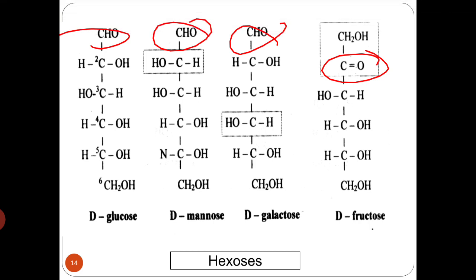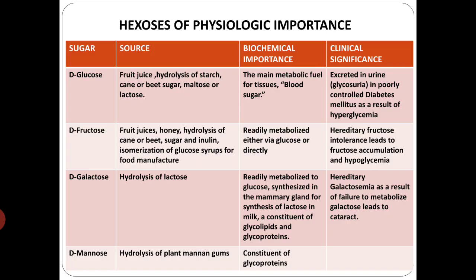So here you can see there is the aldehyde group, and this is the keto group. Here you can see those 3, the glucose, mannose and galactose, have an aldehyde group and 6 carbon atoms. Okay, and here the fructose, which has a keto group. So these are the structures of your hexoses. And coming to their physiological importance.